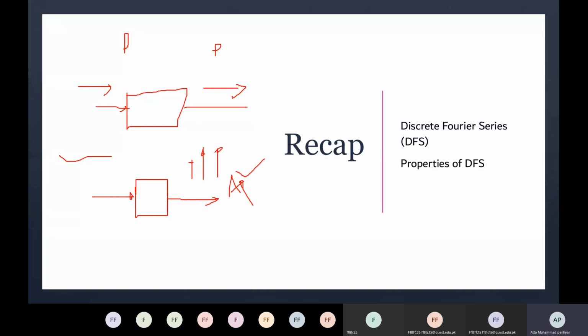You must know this, as in certain exams they are being asked. Then we also discussed the properties of discrete Fourier series.